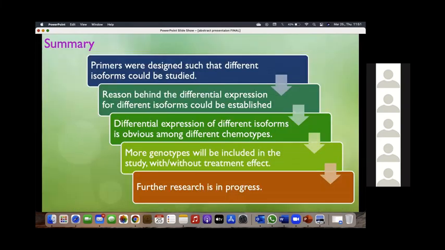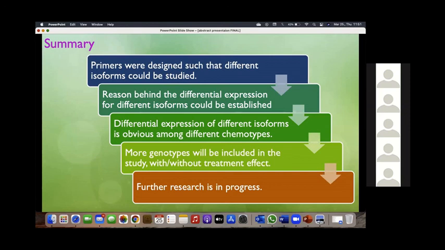In summary, primers were designed in such a way that we could deduce the reason behind the occurrence of different isoforms for each gene, and the reason behind the differential expression of each isoform among the different chemotypes.